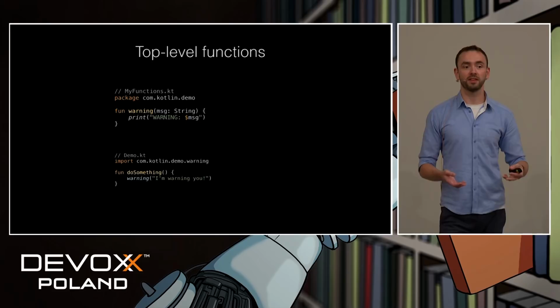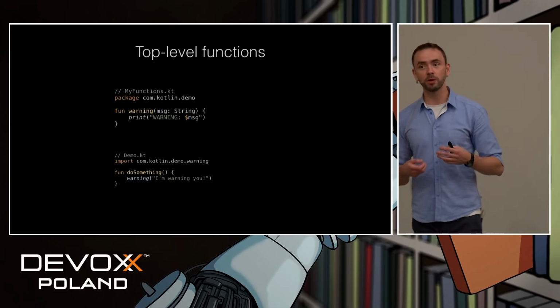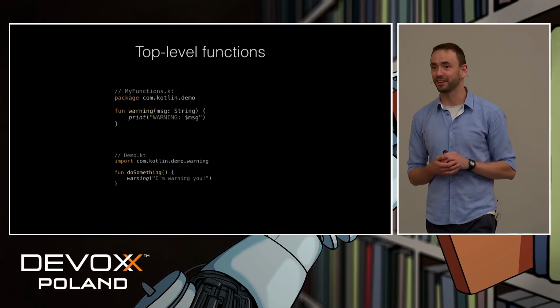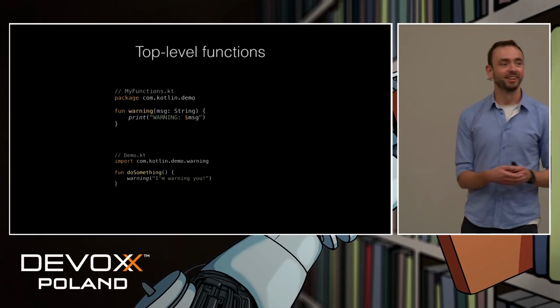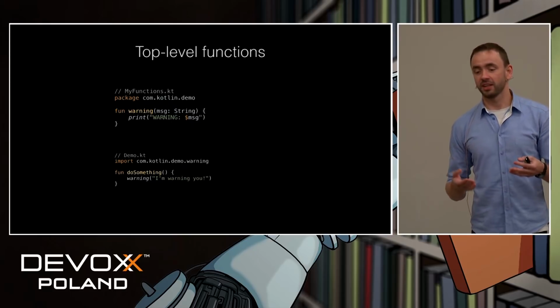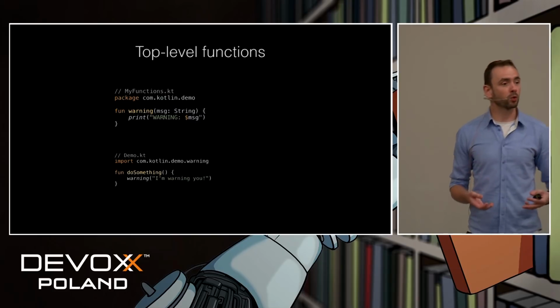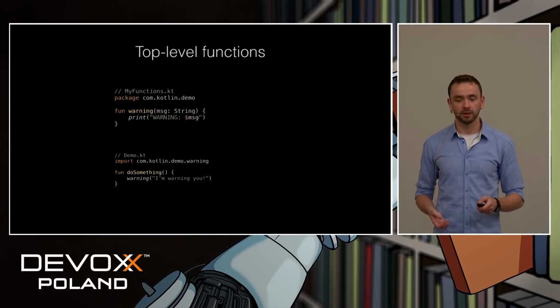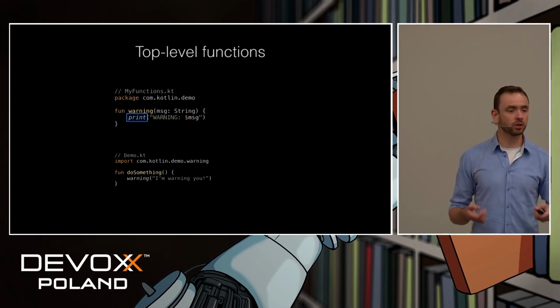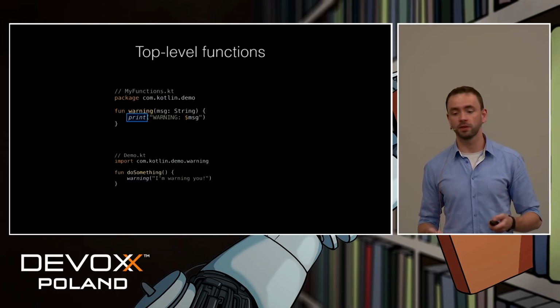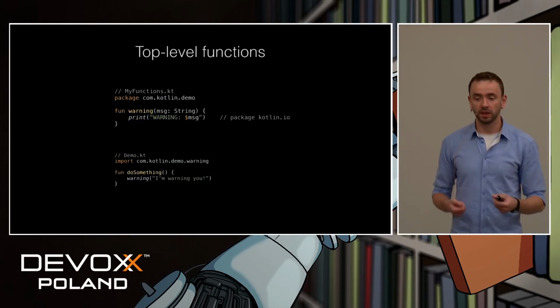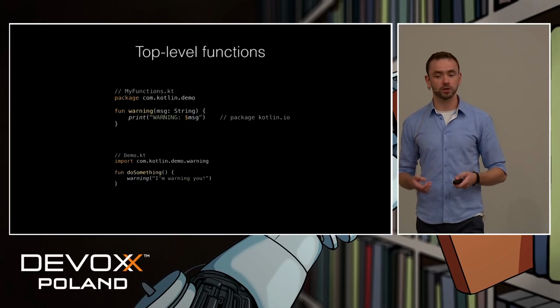First we create a class, then we put a static method in it, and then we pretend that this class doesn't exist. But it's a lie. So this is just an easier, more straightforward way of doing the same thing. And actually, a couple of the functions that we already use in this example, like the print one, it's an example of such a top-level function.